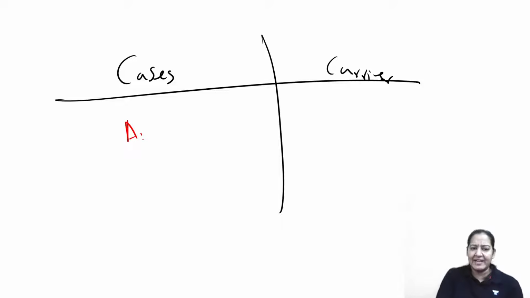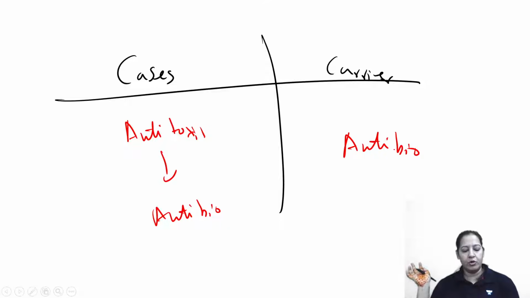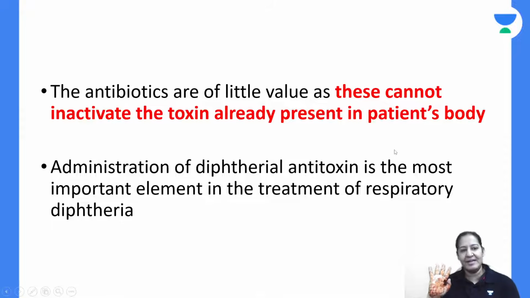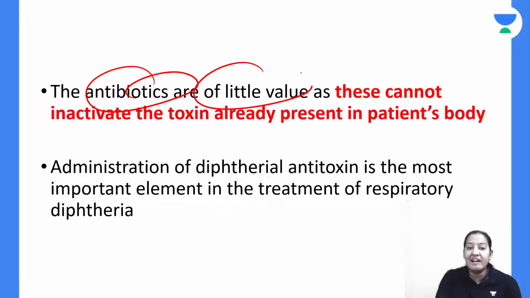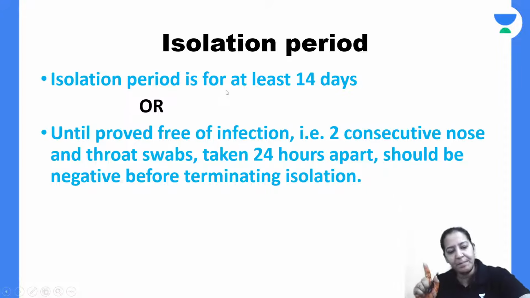Treatment of a case is antitoxin followed by antibiotic. The antibiotic is penicillin or erythromycin. Here, for the carrier, the treatment is only antibiotic. Yes or no? You got it? That is the treatment. It is based on your common sense. If you know the mechanism behind it, it will be easy for you to retain. So antitoxin is of little value in cases of carrier. In a carrier, you will give only antibiotic, right? Isolation period is like COVID only.